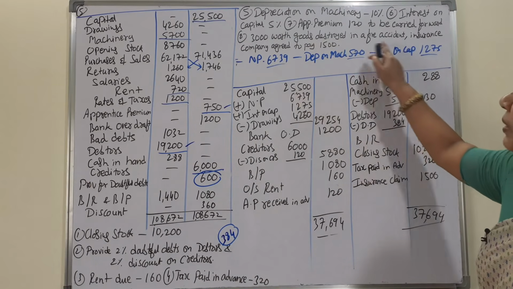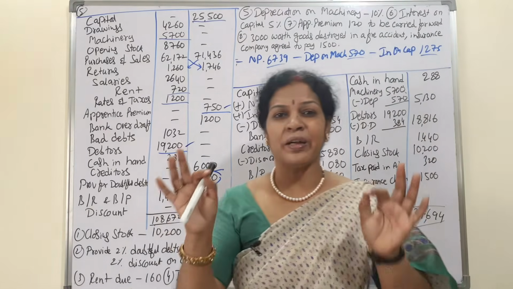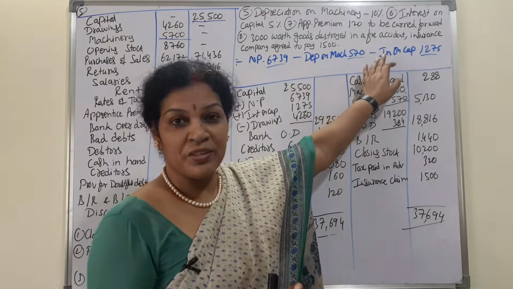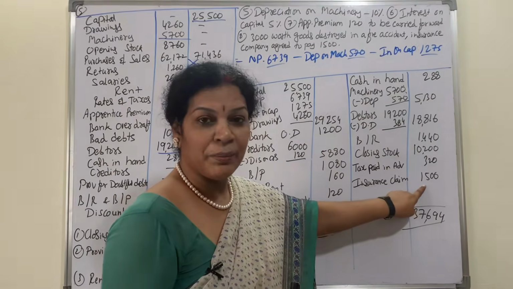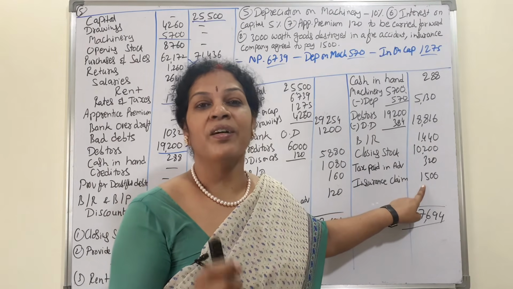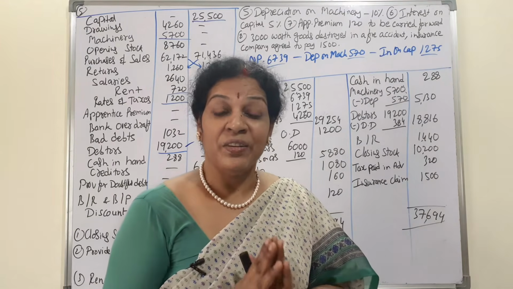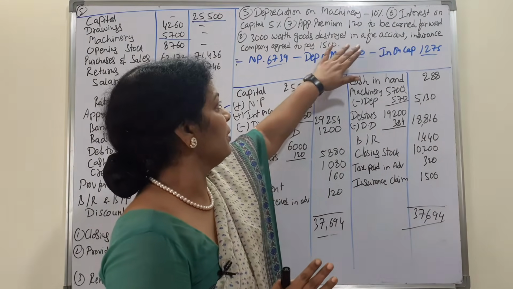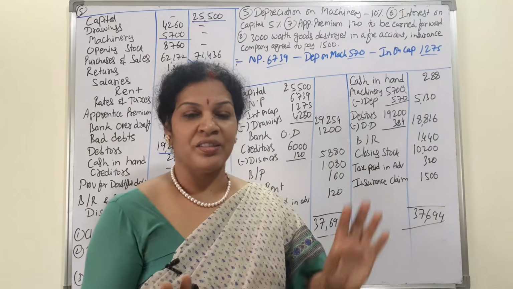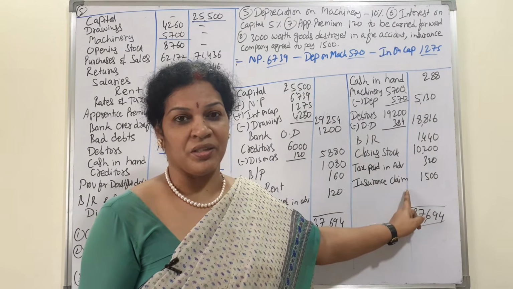And next, this one very careful, fire accident, 3,000 loss, 3,000 trading account credit side we have written. Out of 3,000, 1,500 the company is paying, that we have written, whatever the company is paying. The rest of the balance, 3,000 minus 1,500, loss is loss, P&L account debit side. If out of 3,000 the company is paying 3,000, then there won't be any loss. 3,000 credit side of trading account, and here also 3,000.